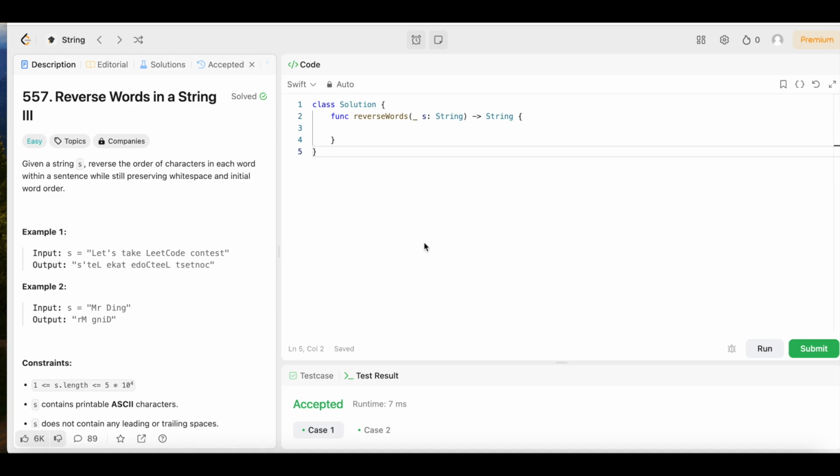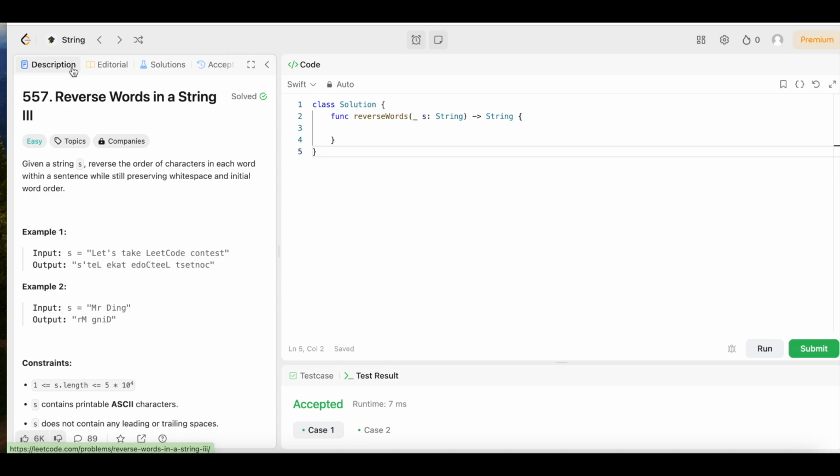So let's see what question we have here today. And today we have question number 557, Reverse Words in a String III. The difficulty level is easy, so you already know we're going to keep the solution as simple and easy to understand as well, because we're all here trying to learn something. And if you don't understand the solution, then you probably will not have learned anything during this video, and that is not what we want.